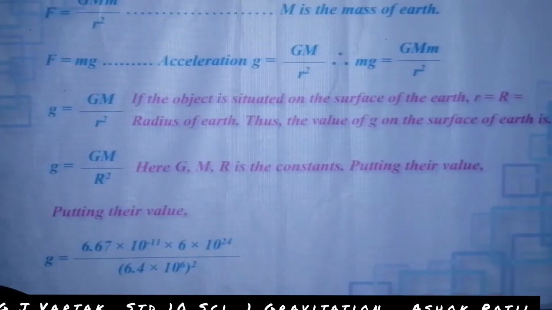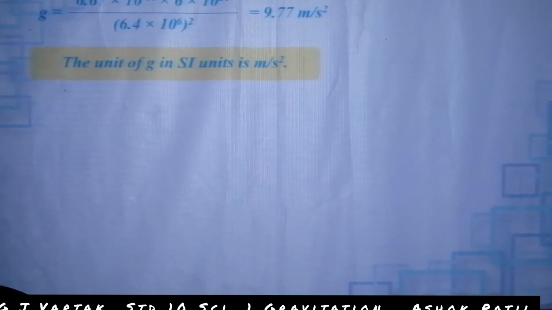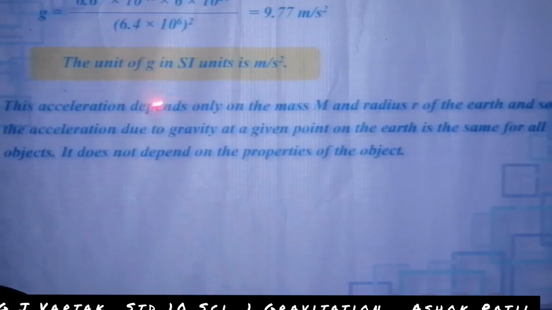We know that g is equal to 9.77 meter per second squared. The unit of g in SI units is meter per second squared.